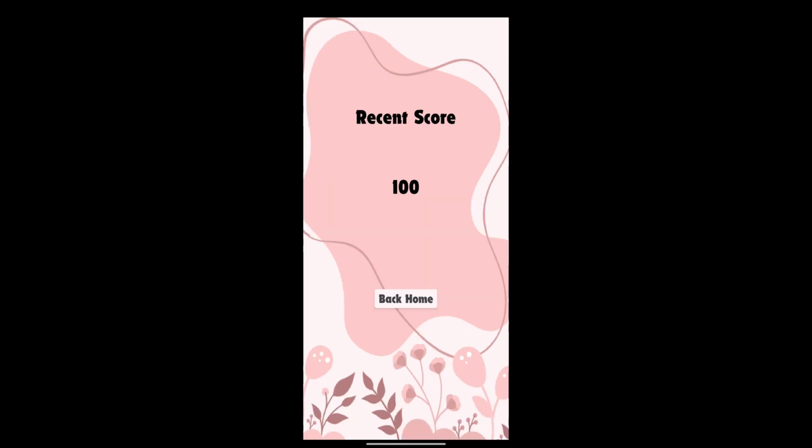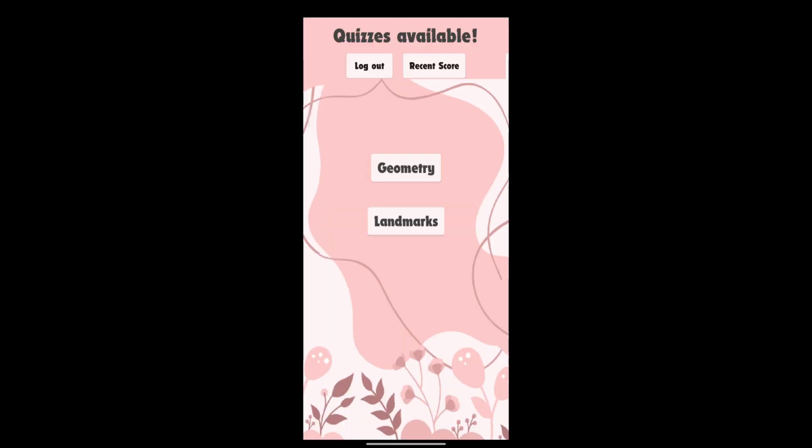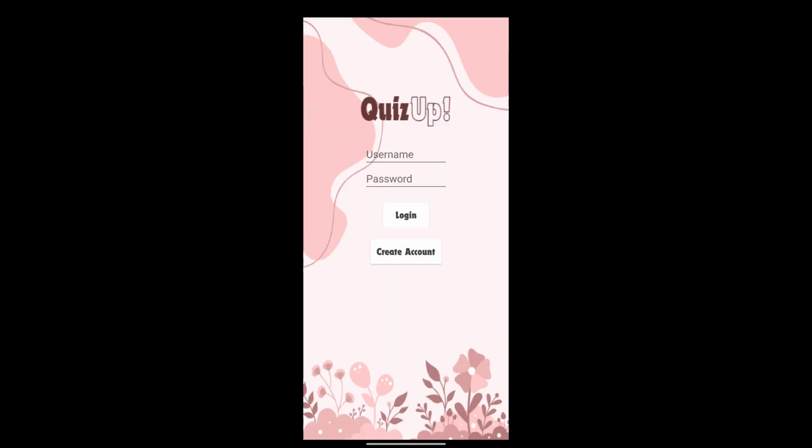From there they can go check out the score and see that their recent score has been updated and is in the recent score tab. And from there, let's say that the user doesn't want to play anymore. They can just press the logout button and the next user or another user can log in using their credentials and repeat the same thing again.